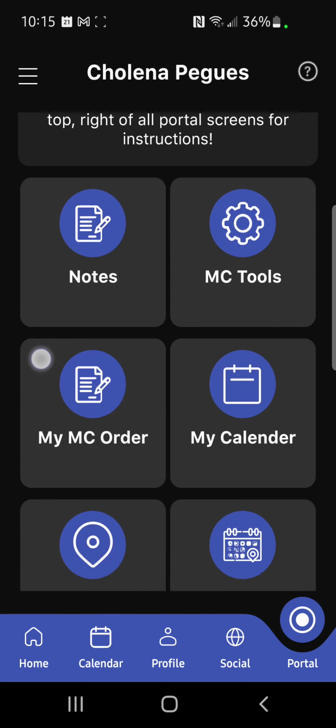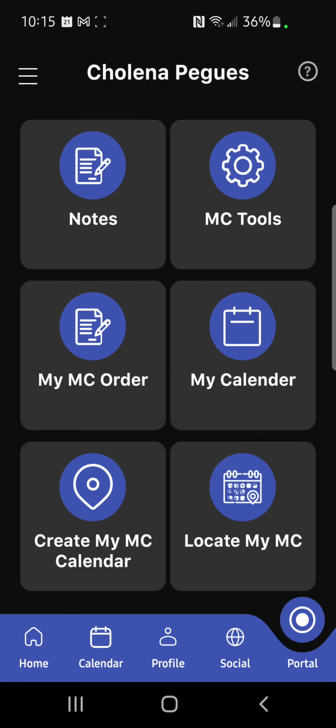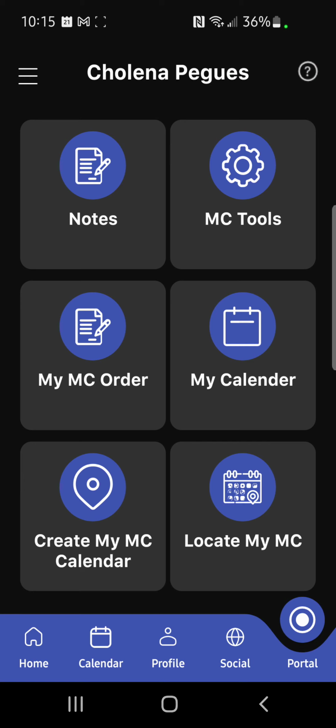So, calculating your moon center order. Learning how to locate your moon center is here. This brings up a web browser to my website that gives you different various tools on how to locate your moon center. You can also go to SatMom Social, that's satmomsocial.disciplemedia.com, and join the Moon Centers group. Connect in there if you're having any issues locating your moon center, and we'll coach you through it.